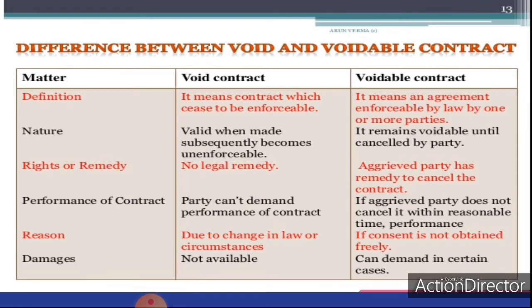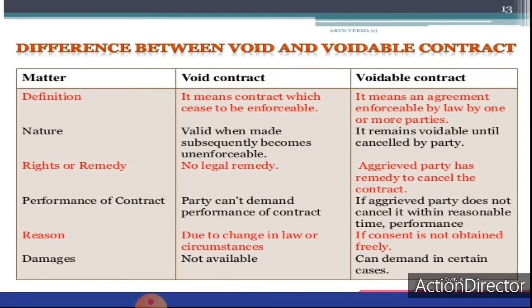Void contract is valid when it is created, but later it becomes unenforceable or void due to some negative or bad circumstances. Voidable contract remains voidable until the contract is cancelled. There are no legal remedies available in the case of void contract, whereas the aggrieved party has the right to get remedy to cancel the contract.